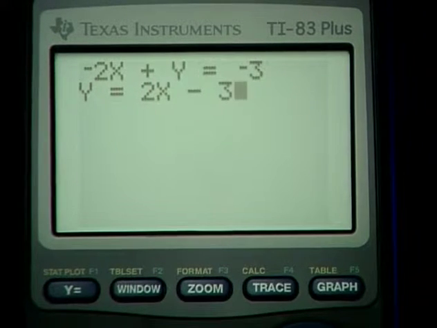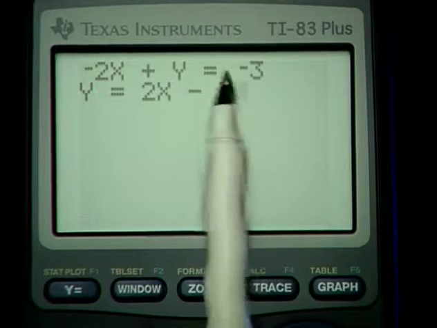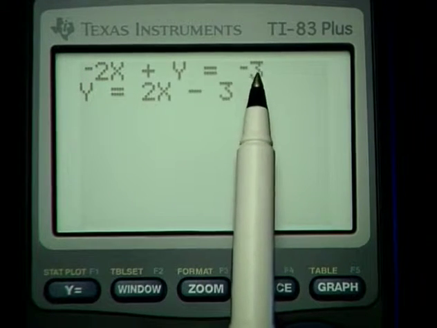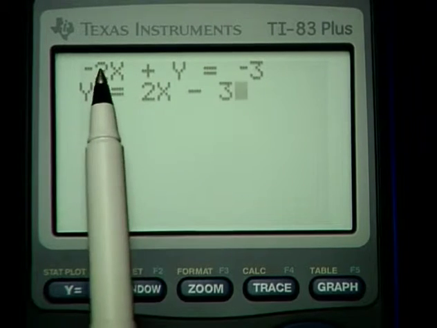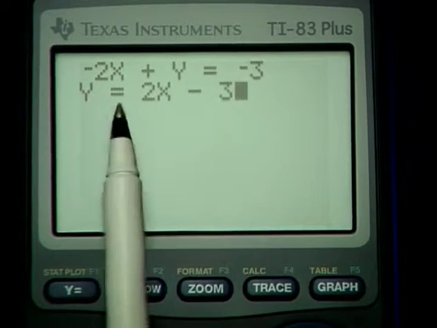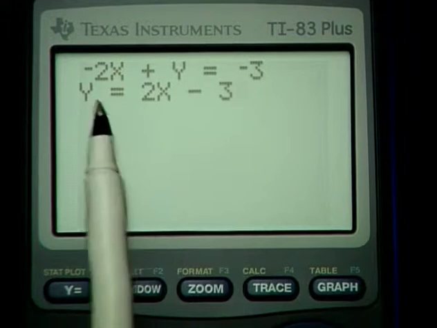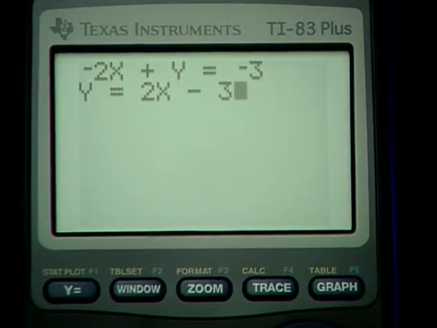And that space button is the alpha key on 0, if you're interested. But at any rate, if we have an equation written like this, in order to enter that equation into the calculator, we have to solve it for y. That is, we have to isolate y on one side of the equation. So to do that, we would add 2x on both sides, and that would give us this equation, and now we can enter it onto the calculator. Let's go ahead and do that.